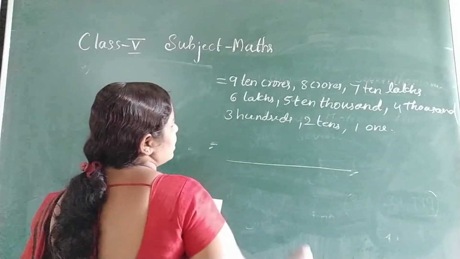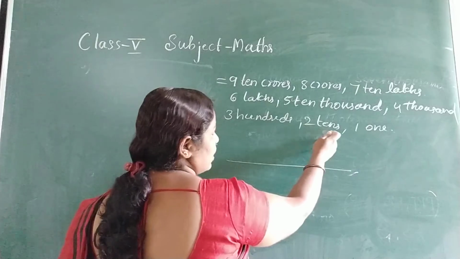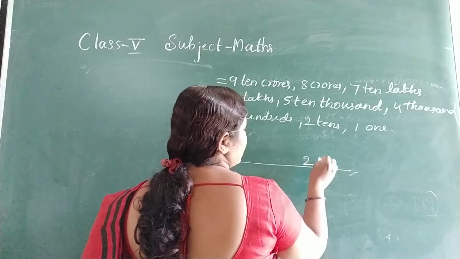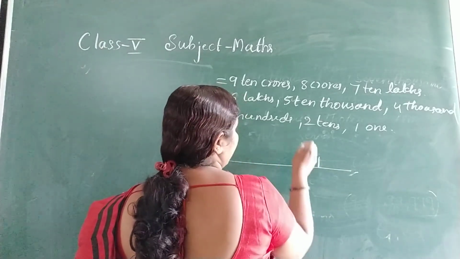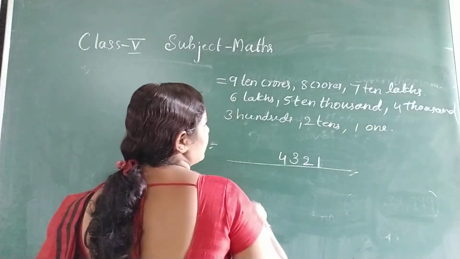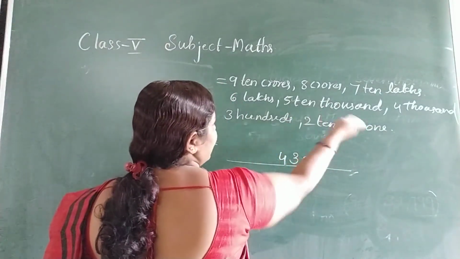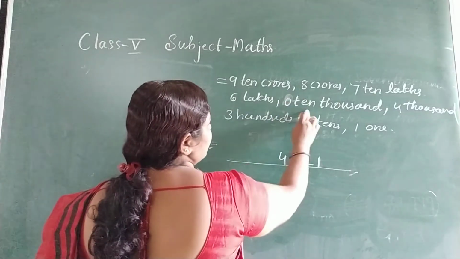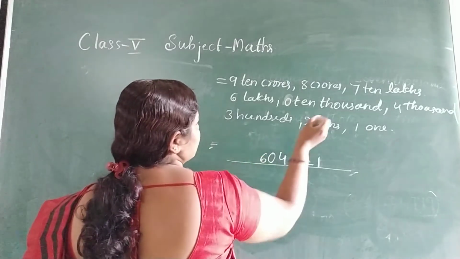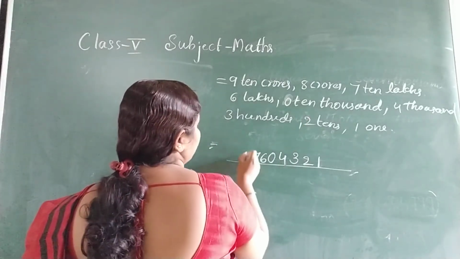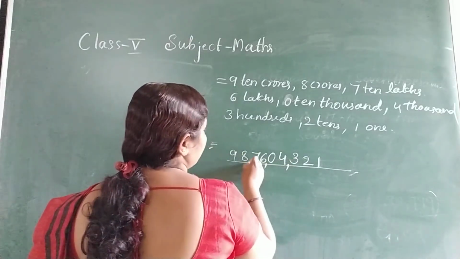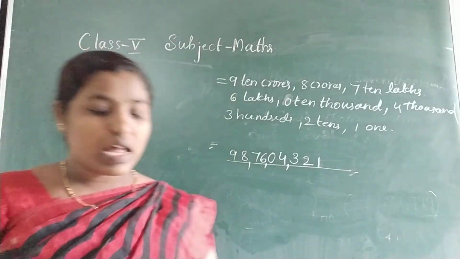So how to write? We should start from the ones place. 1, 1. How many tens? 2 tens. So ones place, tens place, then 3 hundreds. This is the hundreds place. 4,000. Suppose 0 10,000s is there. Okay, 0 10,000s means you should write 0 here, then 6 lakh, 7 10 lakhs, 8 crore, 9 10 crores. Then you should give the commas. So like this you should write the answers.